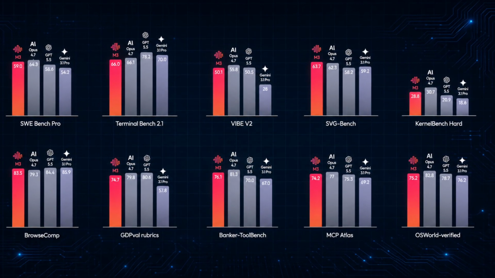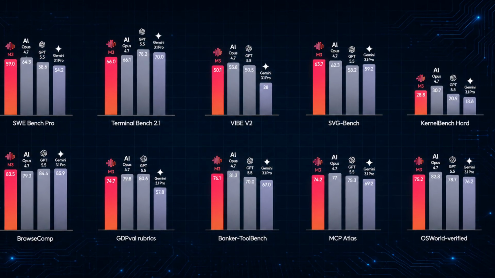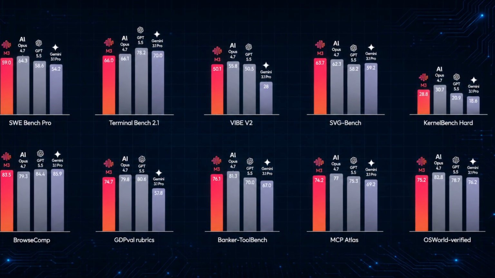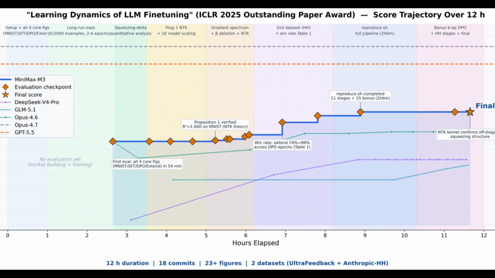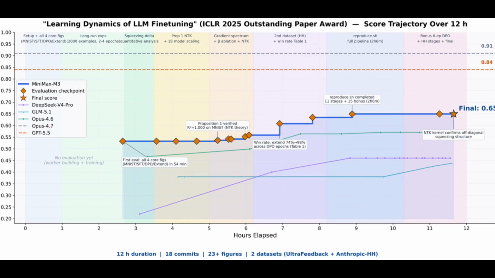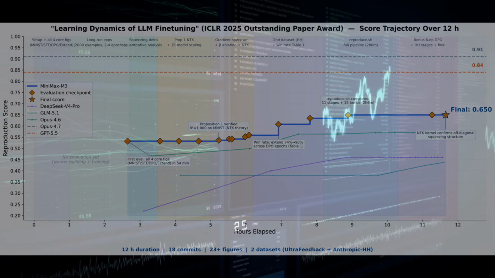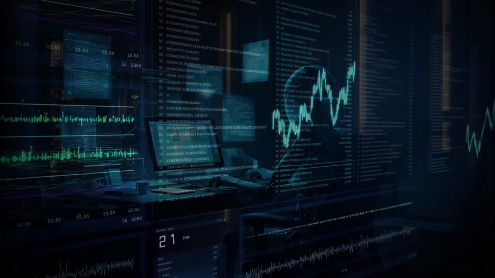And they did a very interesting demonstration of this. They gave M3 a task: independently reproduce an accepted research paper from ICLR 2025. The model ran for nearly 12 hours. It made 18 code commits. It generated 23 experimental figures. And it successfully replicated the core experiments on its own. That is not a chatbot. That is an agent doing real research work.